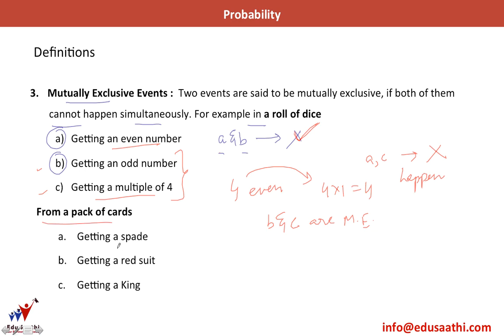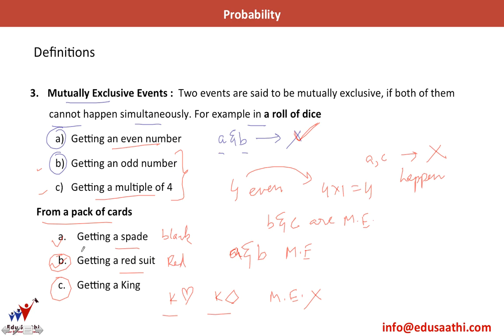From a pack of cards, getting a spade and getting a red suit. Spade is black in color and red suit, as it's mentioned, is red. So these both cannot happen together. So A and B here are mutually exclusive. Let's check B and C. Getting a red suit and getting a king. I can have a red king, I can have a king of hearts, also I can have a king of diamonds. So in both these cases I have a red suit and a king. So these can occur together, so these are not mutually exclusive.